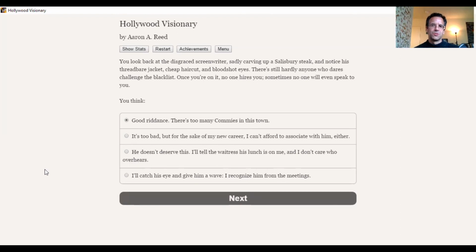I guess the wrong thing to do would be, what is our goal here to making the wrong decision? Our goal is to have a completely failed production. Yeah, do we want moral failure or do we want business failure? That's an interesting choice to make. I mean, the wrong thing to do here, morally speaking, is what we're going to do here. Yeah, so good riddance. There's too many commies in this town. So we have a character here who is a moral failure, who has basically blinders on and just doesn't understand. Or even if this person did understand the way things were, they're making the wrong choices to go about it. Just a human disaster is what we're dealing with here.